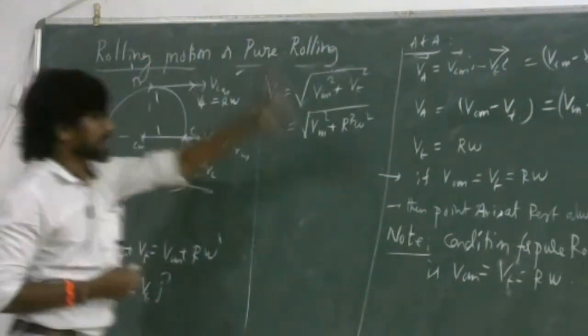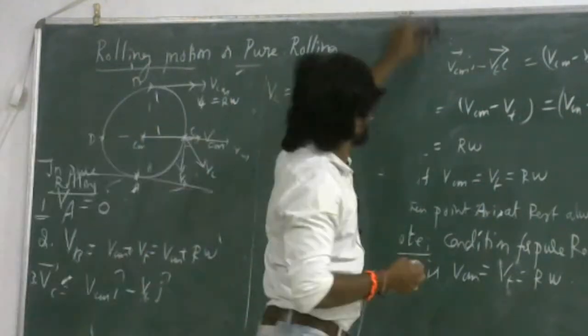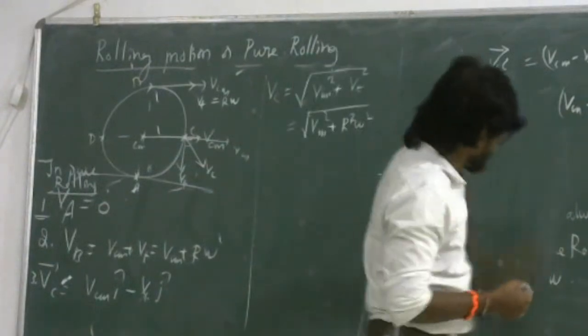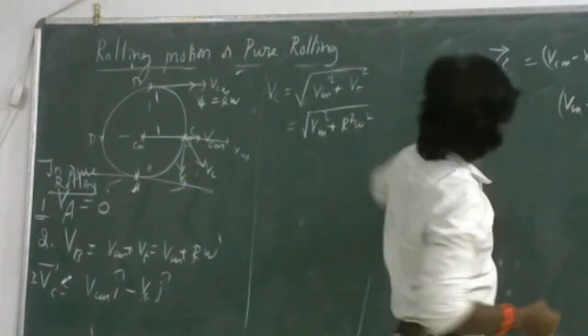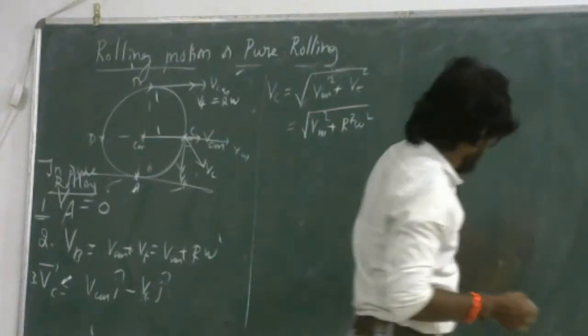When the body is in a rolling motion, what is the total energy of the body?